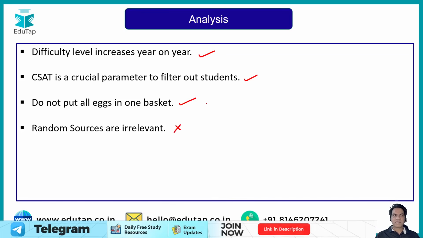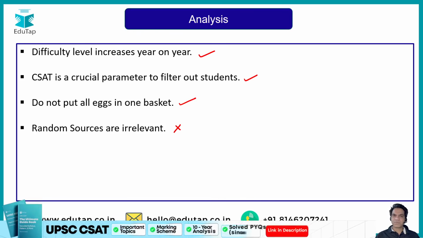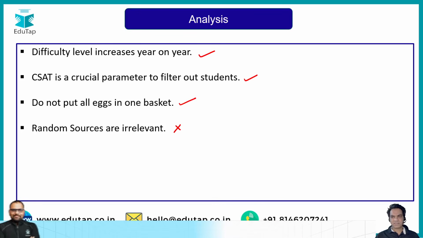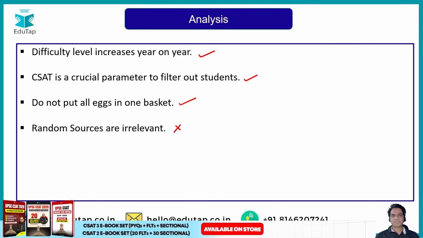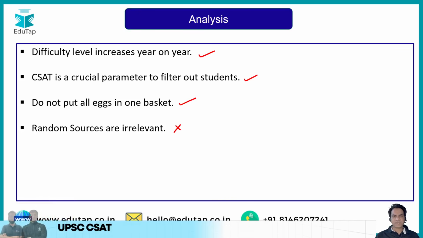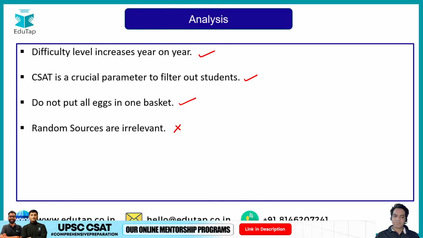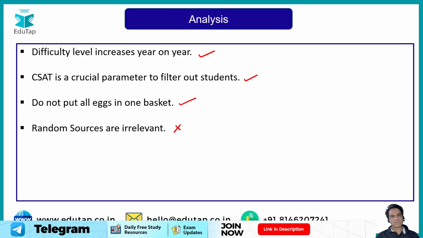Reason being, I've seen there are so many books out there on which they've written this book is suitable for banking, SSC, UPSC, CSAT, and maybe CAT, and for your SSB. Guys, there is no such book. So don't fall for such books. Always choose books which are dedicatedly made for UPSC. Do not choose random sources. Make sure that the sources and books you use are specific to your CSAT paper.